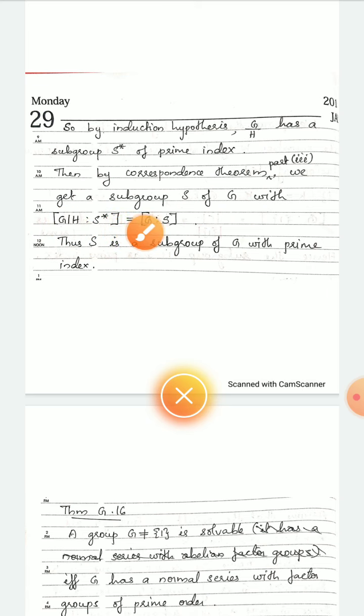So that is equal to the index of G over S, and we have already said that S star is a subgroup of prime index. So the index of G by H over S star is prime, and that is equal to the index of G over S. Hence the index of G over S is also prime. Thus S is a subgroup of G with prime index. Hence the result.